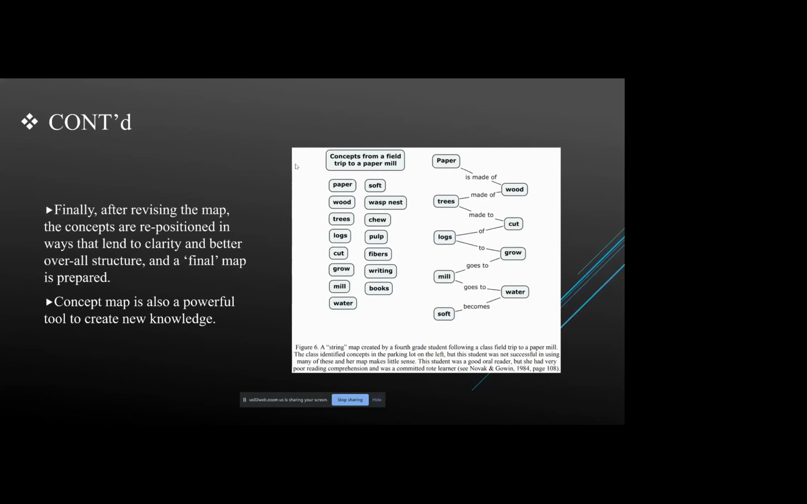So finally, after revising the map, the concepts are repositioned in ways that lend to clarity and better overall structure, and then the final map is prepared. A concept map is also a powerful tool to create new knowledge. It is very important to recognize all concepts that are somehow related to each other, and hence it is necessary to be very choosy in identifying the cross links. You should be very selective in that. The string map she did is usually the result of poor understanding or inadequate restructuring of the map.